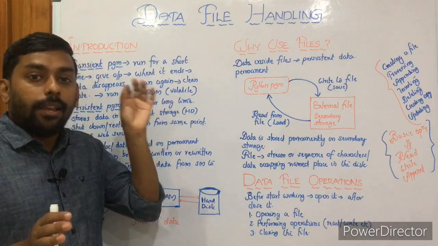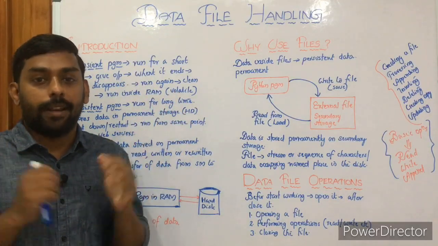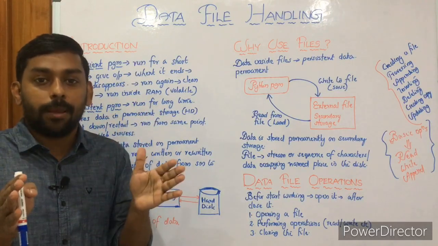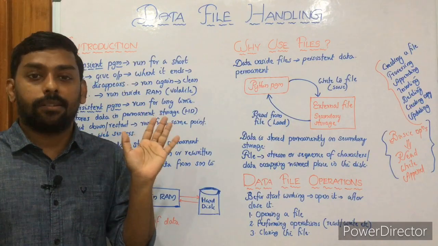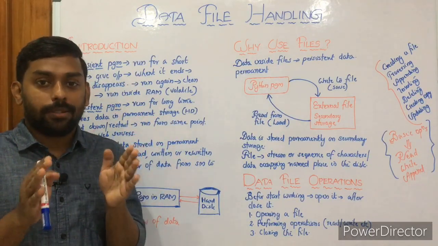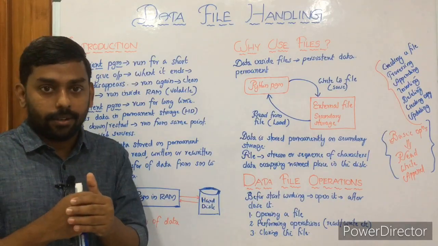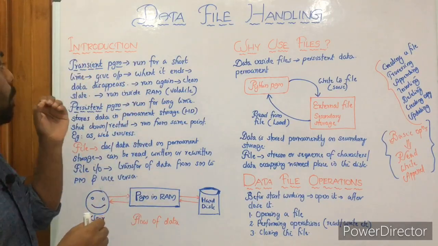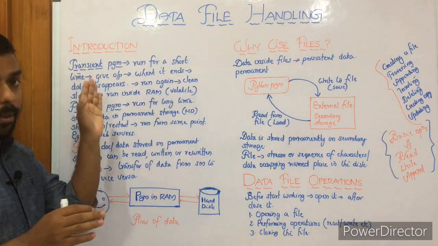So we can say it is transient in nature. Transient in nature means temporary in nature. It runs for a short time, and after completing the program, the data disappears, right? That's what a transient program is. That is the program we have followed so far. This program runs for a short time.